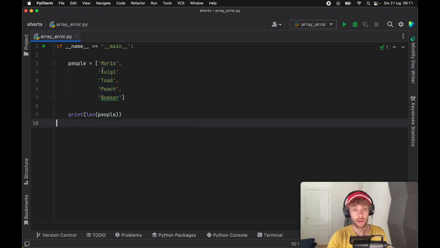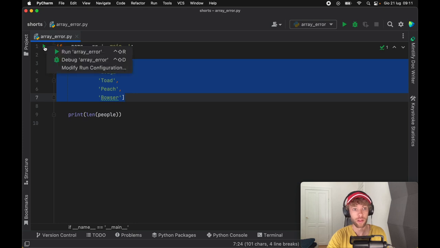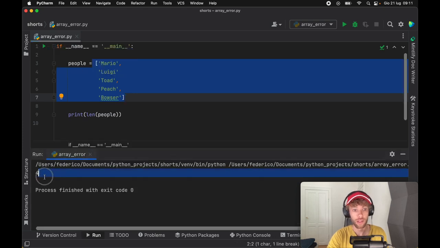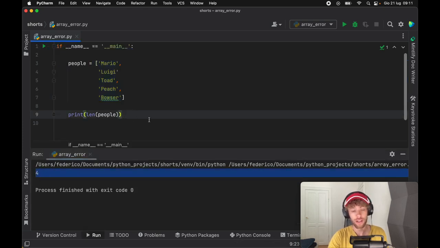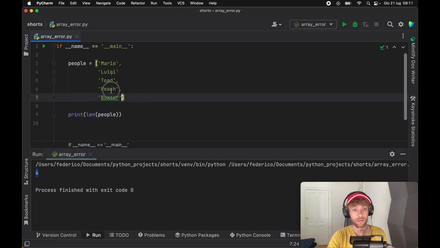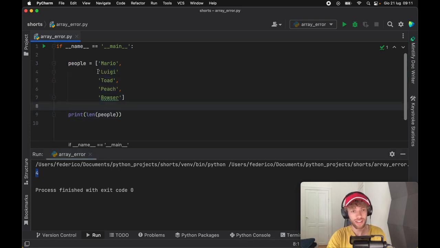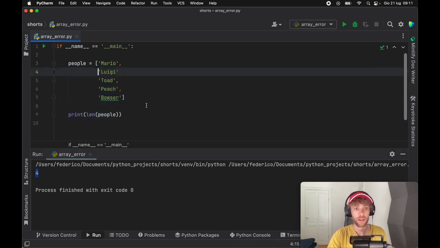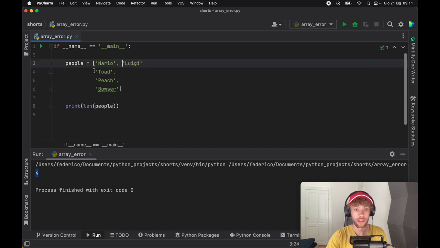So if we go ahead and print this list of 5 people, you'll notice that we're going to have only 4 items in the list. And this can be seen as quite strange in Python. We don't get any errors, so why do we get 4 instead of 5 items? And the answer is actually very simple, and this can happen at any moment when you're programming, and the worst part is you don't get any errors in the console, and that is if we actually make this list smaller